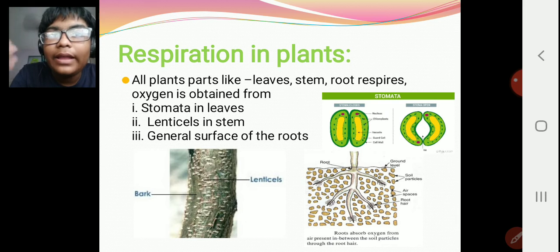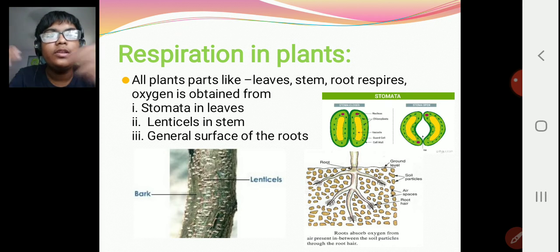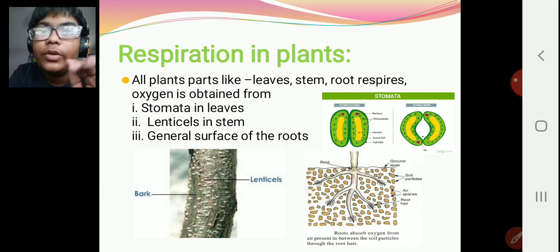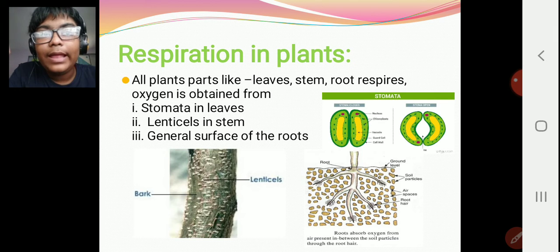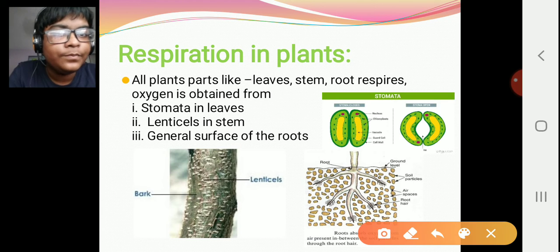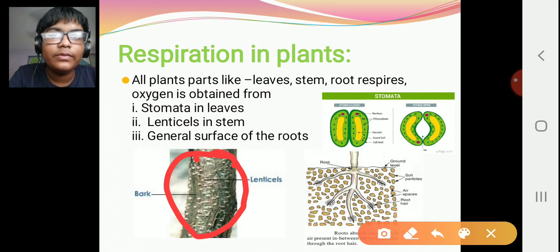Now, how does a plant actually respire? For respiration, we have seen oxygen is needed. How does that oxygen go in the plant? In the leaves there are stomata, which open and close. When they open, oxygen goes in, and when they close, oxygen cannot go in. But the oxygen which has already gone in is enough for respiration. Now, the lenticels in the stem. The stem has some pores on it. These are called lenticels. From these, oxygen goes in, and then the stem respires with the help of oxygen.